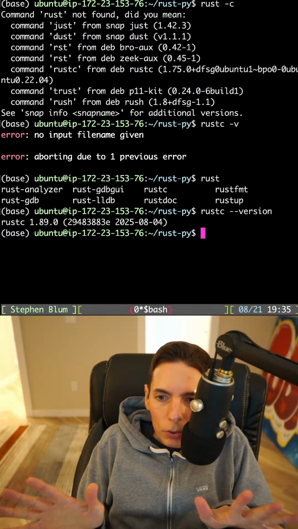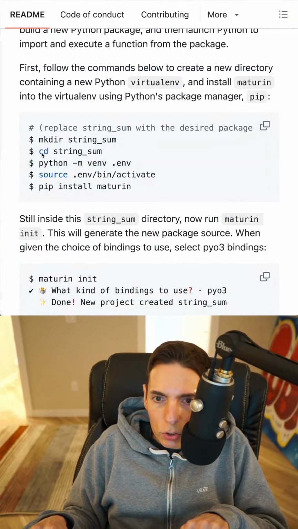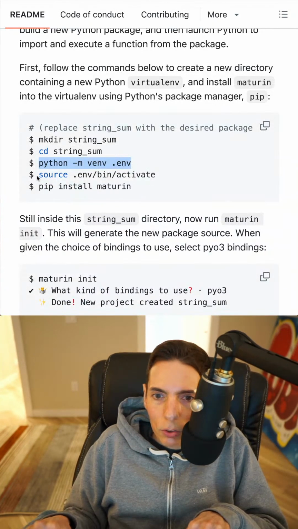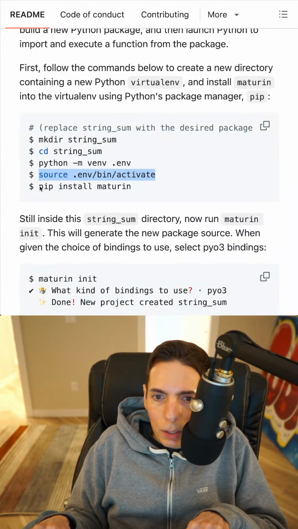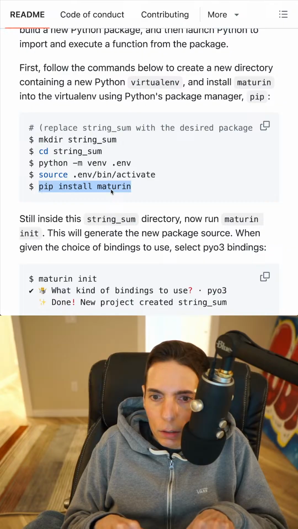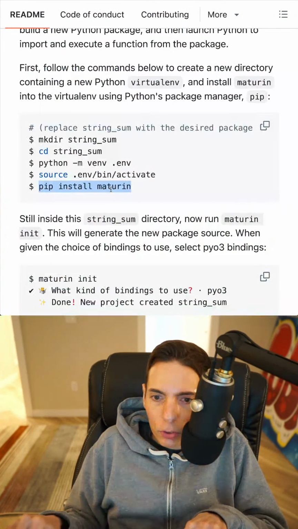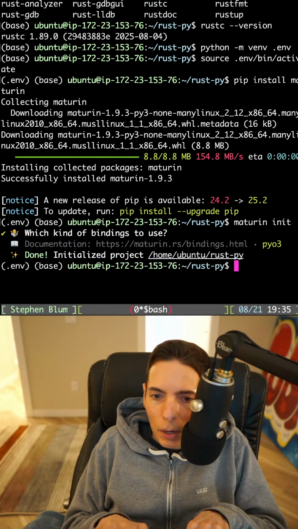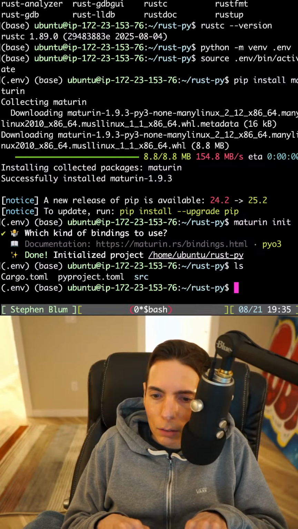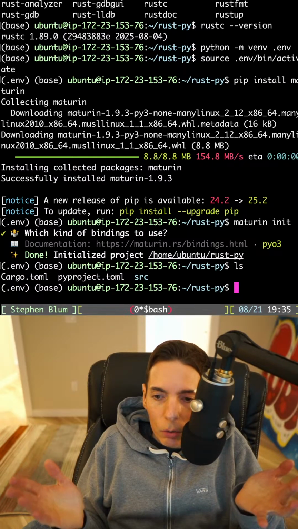We've got Rust. We've got Python, but we need to make sure that we follow these instructions. So we're going to create a virtual environment like that, and then we're going to source the virtual environment. And then we're going to install Maturin. Whatever Maturin is. Okay, looks like we got Maturin installed. Now we're going to initialize Maturin with PyO3. Okay, excellent. So what that did was create a directory for us with our project.